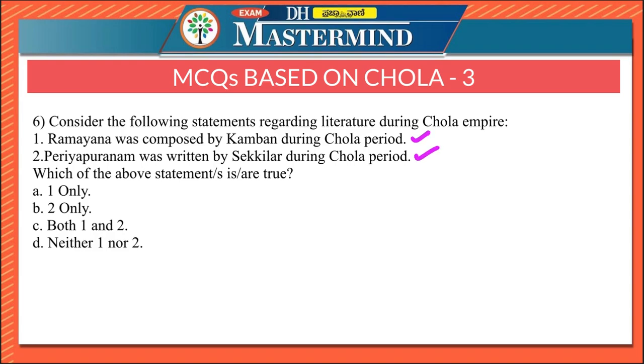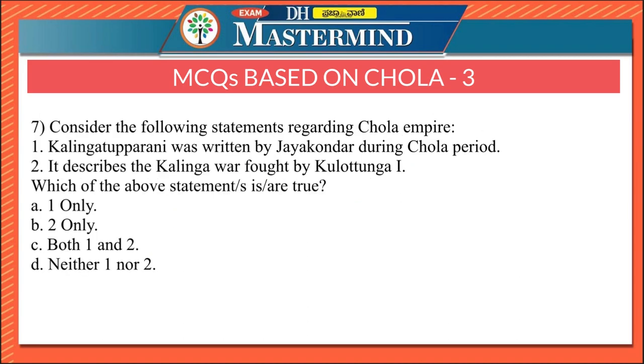Therefore, the right option is option C, both 1 and 2. The Ramayana was written by Kamban, and the Periya Puranam, also known as Tirutondar Puranam, was written by Sekkizhar. These are the two masterpieces that were composed during the Chola period. The seventh question says, consider the following statements regarding the Chola Empire.